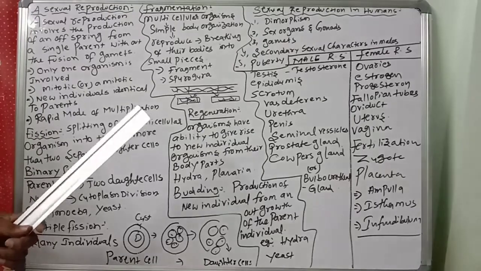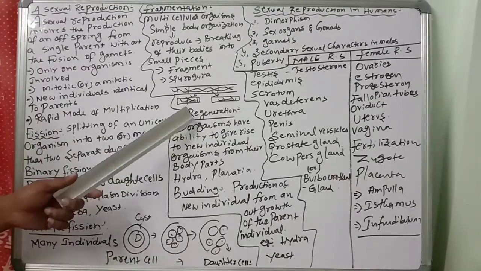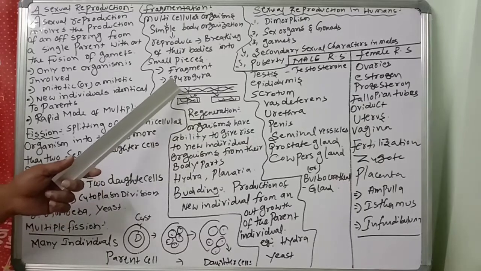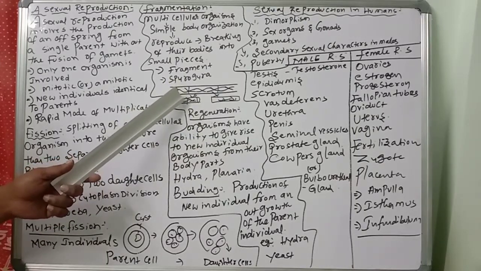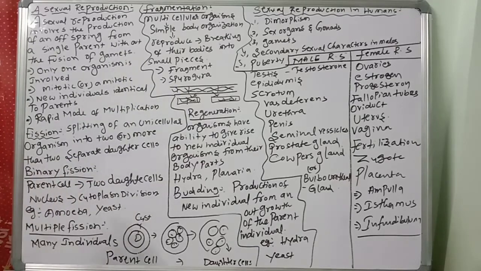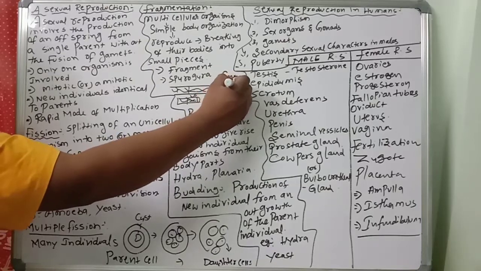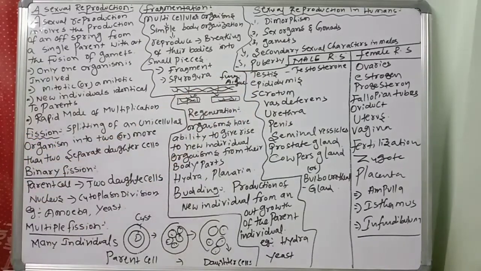Fragmentation is a method of reproduction in many filamentous algae and mycelial fungi, where we can see fragmentation, algae, fungi. Mainly also in bryophytes. So we see it in fungi and algae. This is important.